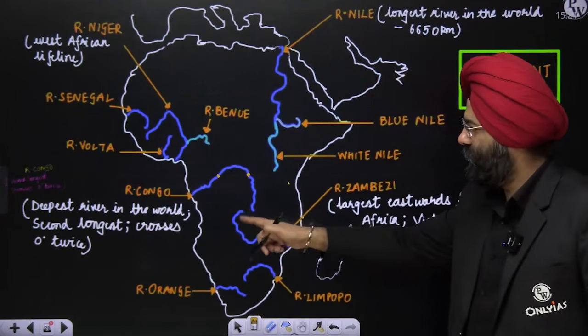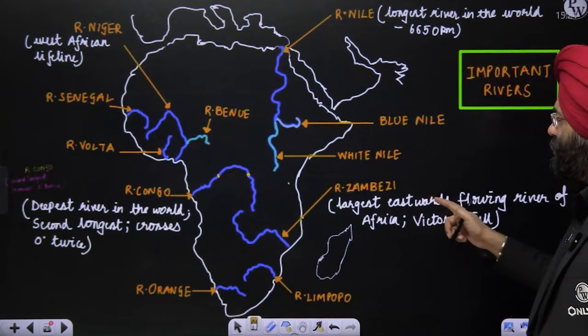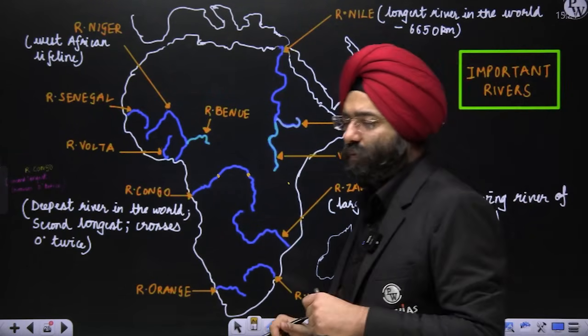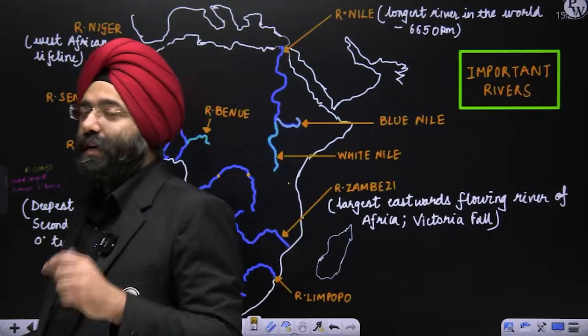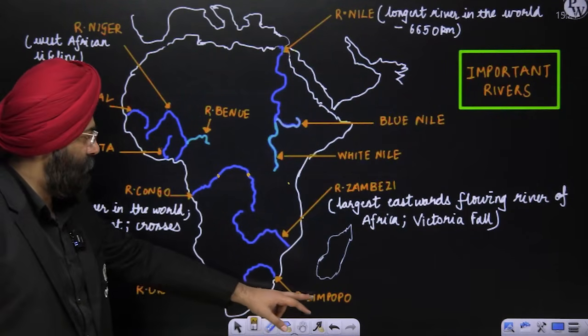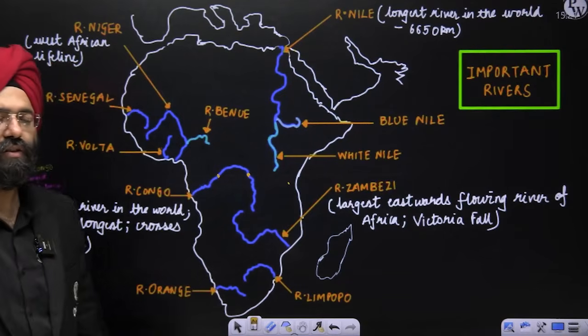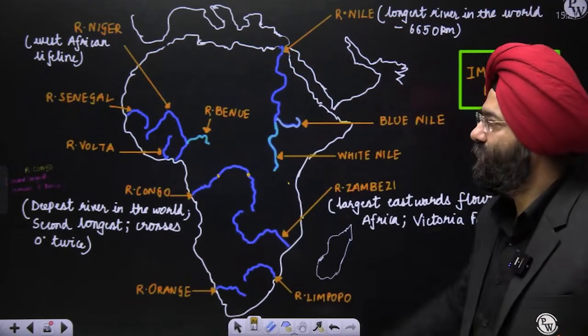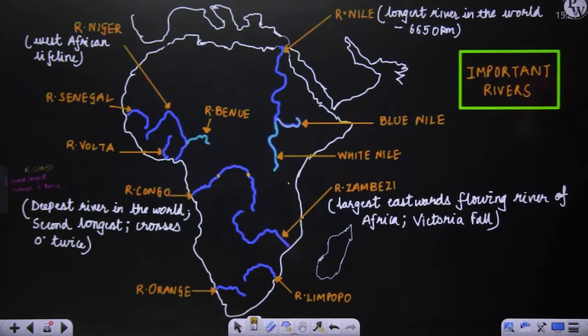You come further south, you have the river Zambezi. It is the largest eastward flowing river of Africa. Victoria Fall, one of the largest waterfalls, is present on the Zambezi river. Further south, you have river Limpopo and then you have the river Orange. Now, these are again important rivers which are present in the southern African region. Please note them down. I'm giving you time, right? Pause the video and note it down.